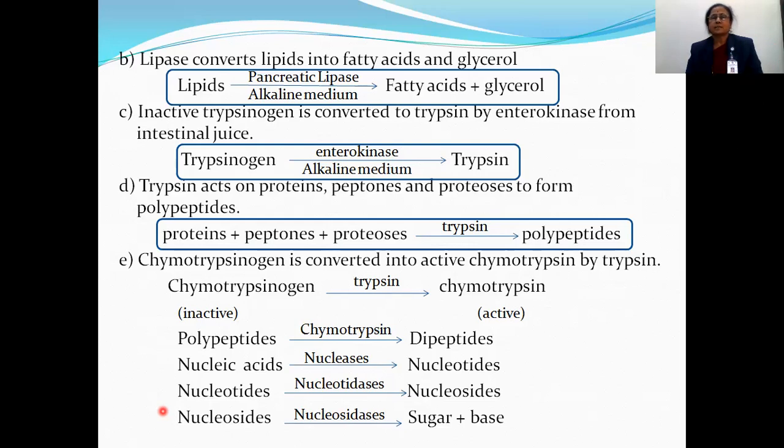So chymotrypsinogen, which is in inactive form, is converted into chymotrypsin, the active form, in the presence of trypsin. Now this chymotrypsin acts on polypeptides, and in its presence these polypeptides are converted into dipeptides.